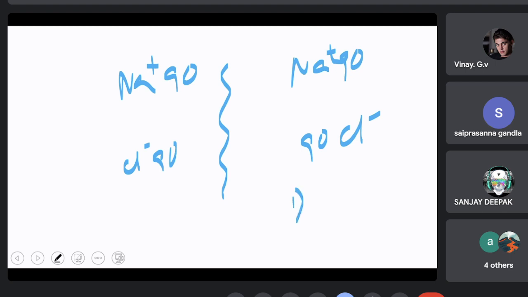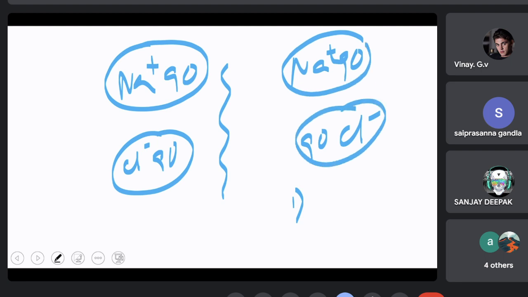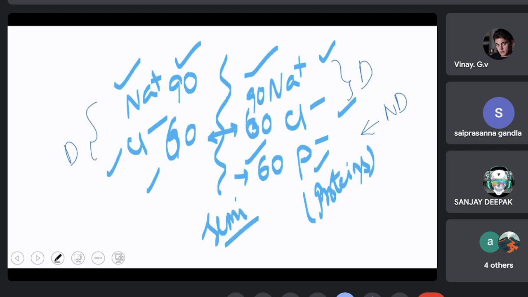The first rule is the number of positive ions and negative ions on one side is equal to the number of positive ions and negative ions on the other side, isn't it? Here in this case. But here that is not possible.